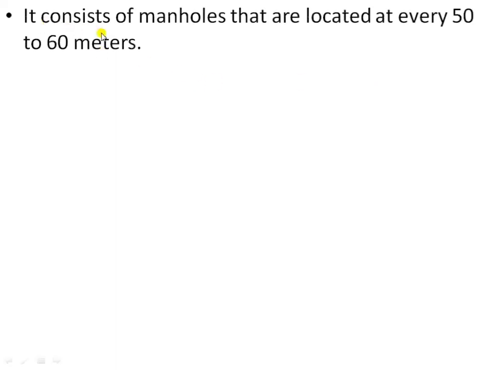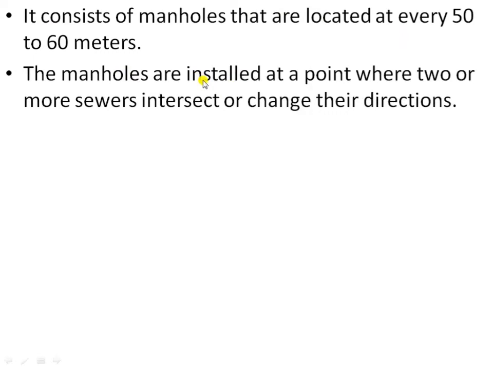Next, it consists of manholes that are located at every 50 to 60 meters. The manholes are installed at a point where two or more sewers intersect or change their directions. So the sewerage system has a number of manholes located at every 50 to 60 meters, and they are also present at points where there is a change in the direction of sewerage, and where two or more sewers are connected.